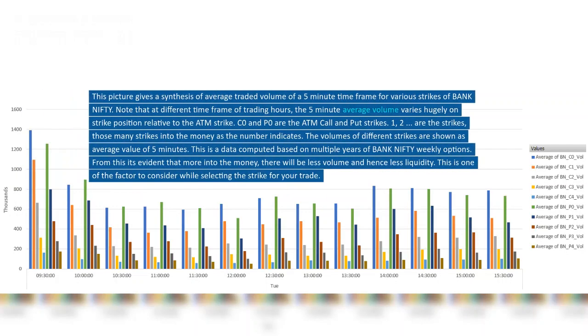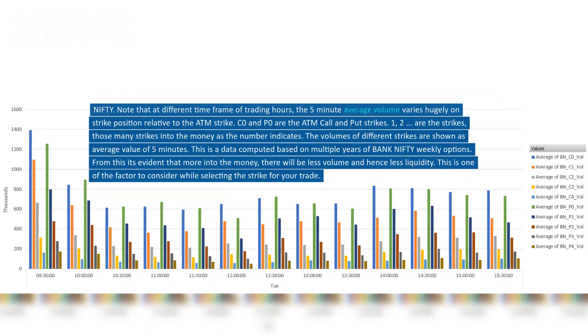This picture gives a synthesis of average traded volume of a 5-minute time frame for various strikes of Bank Nifty. Note that at different time frames of trading hours, the 5-minute average volume varies hugely on strike position relative to the ATM strike. C0 and P0 are the ATM call and put strikes. 1, 2 are the strikes, those many strikes into the money as the number indicates. The volumes of different strikes are shown as average value of 5 minutes. This is data computed based on multiple years of Bank Nifty weekly options.